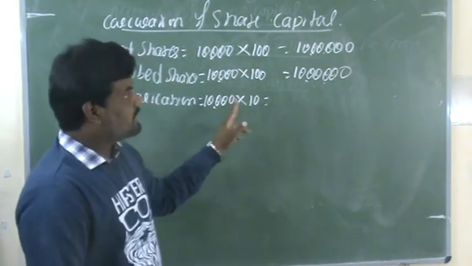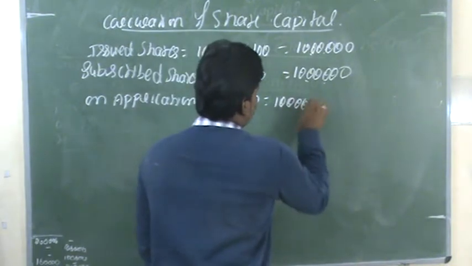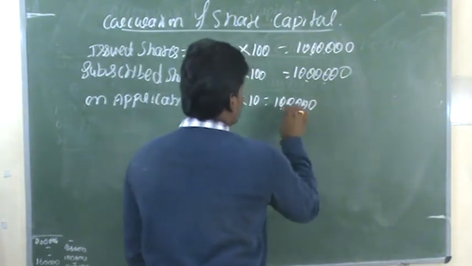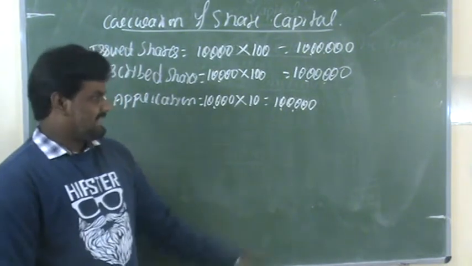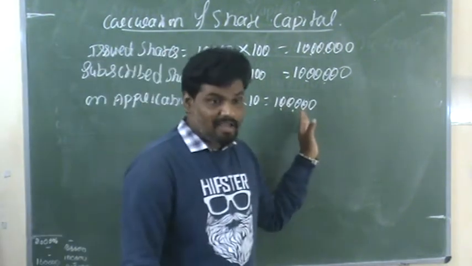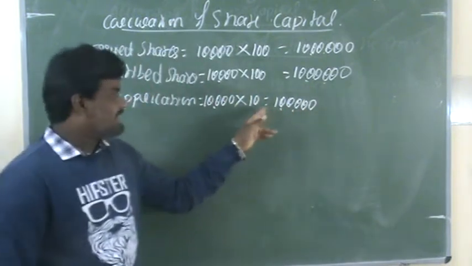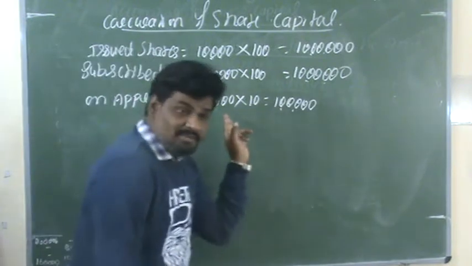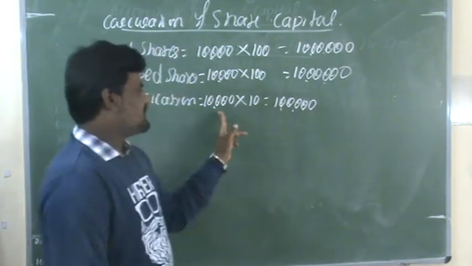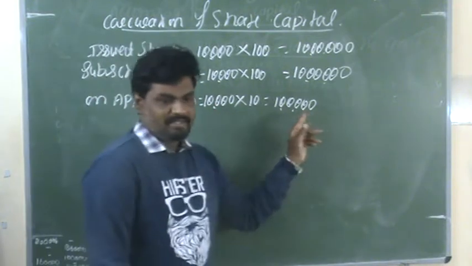So 10,000 into 10 means you will get 1 lakh rupees. Out of these 10,000 shares, the company receives 1 lakh rupees from the public, at rupees 10 per share.